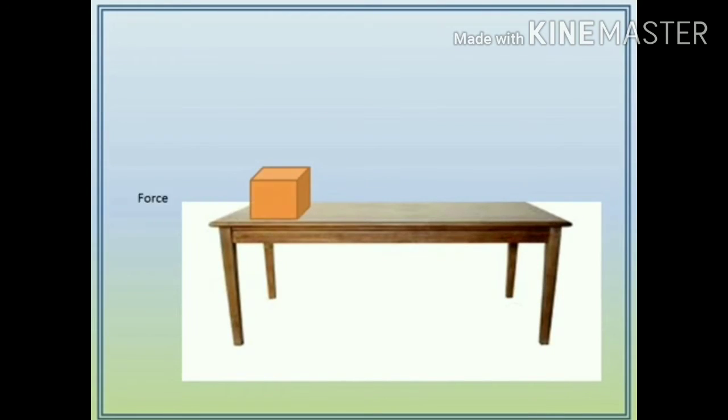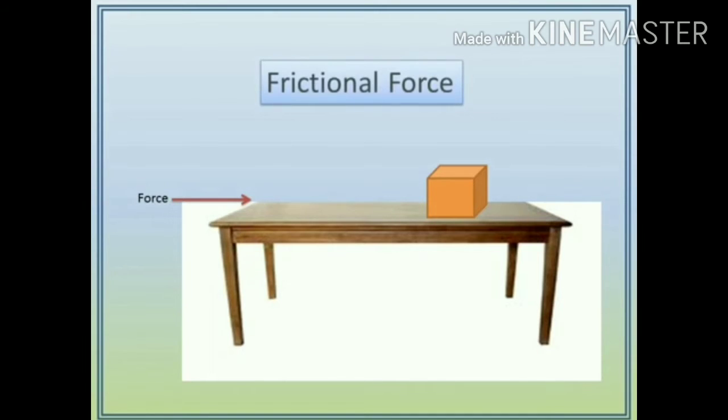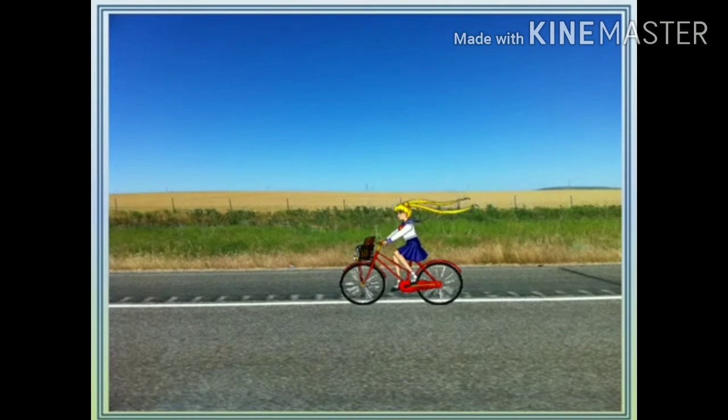Observe here, a block is there on the table. If you apply some force on the block, it may move some extent and then it will stop itself. Who is there to stop that block? Yes, that is frictional force. Frictional force acts between the surfaces and makes them stop.